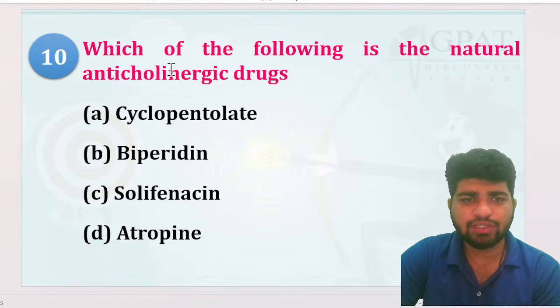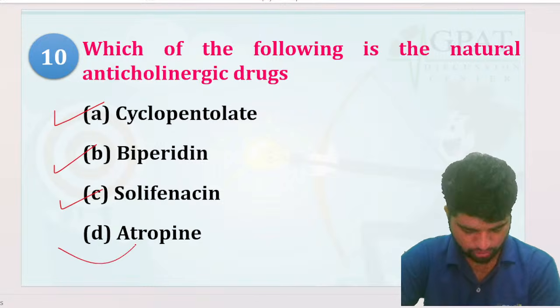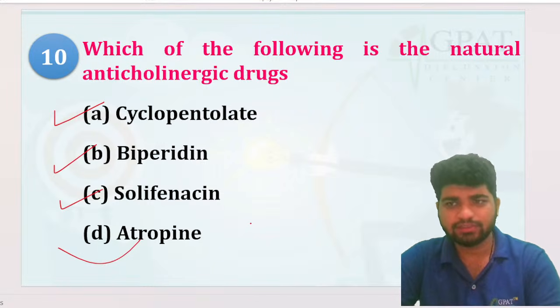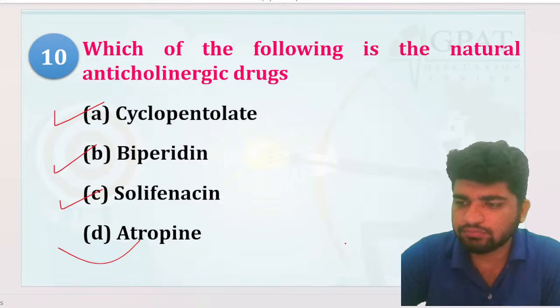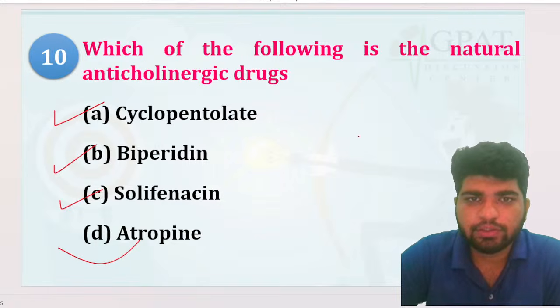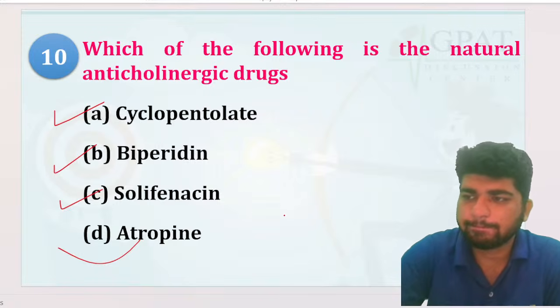Which of the following is a natural anticholinergic drug? Cyclopentolate, piperidine, solifenacin or atropine. Simple, this is something every child knows. That is important. Which of the following is the natural anticholinergic drug? Cyclopentolate, piperidine, solifenacin or atropine. Simple.